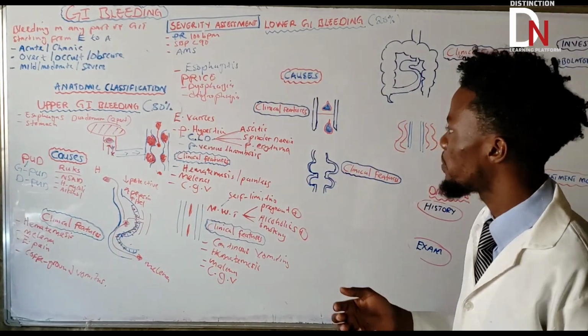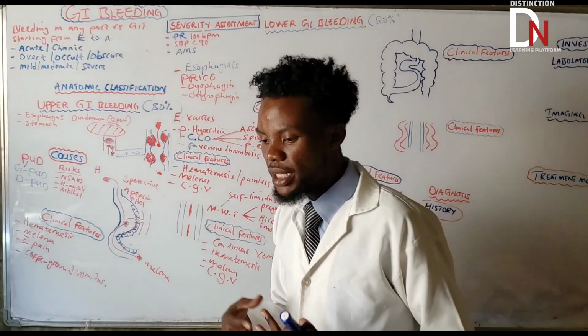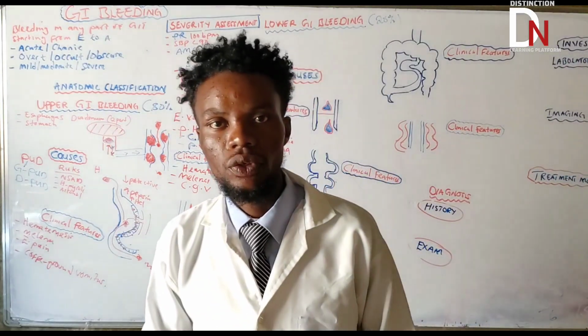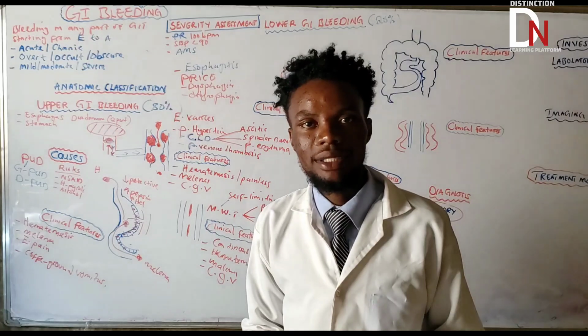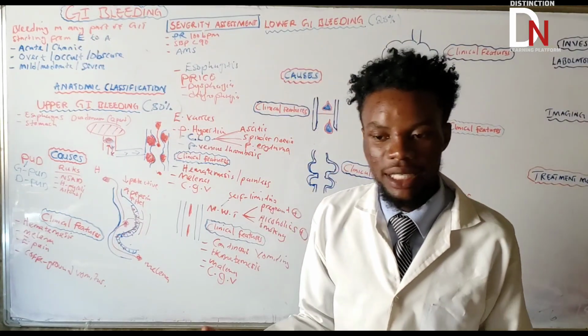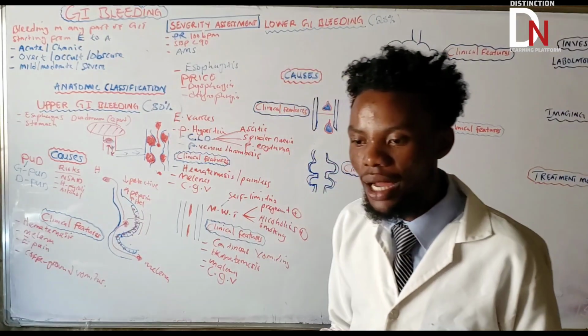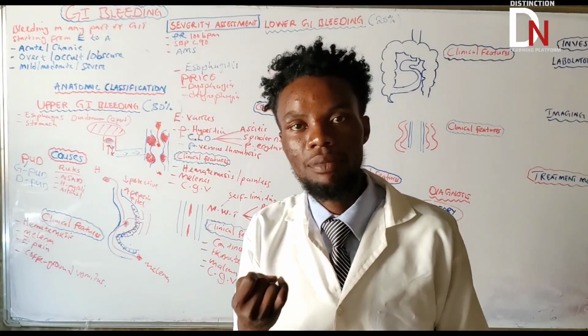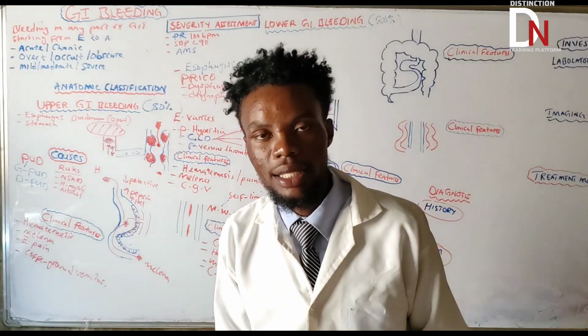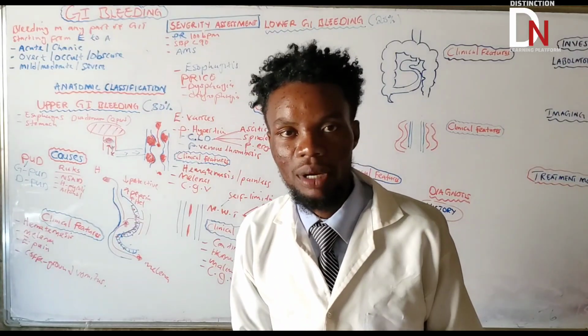What else apart from that? Apart from esophagitis, there is also another cause that I didn't write here. We also have what we call upper GI cancers. Upper GI cancers like what? In the esophagus, we have squamous cell type of cancer. We have adenocarcinoma.